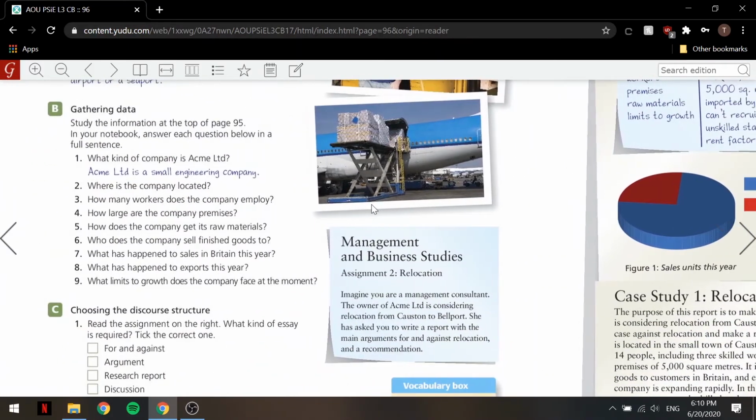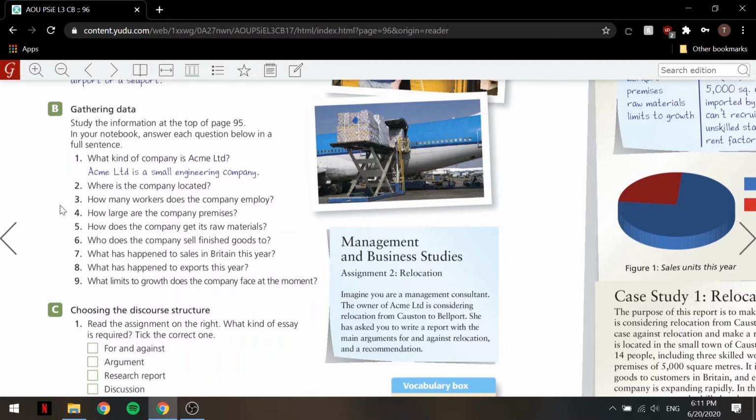So let's gather some data and talk about exercise B for a second. So we have, what kind of company is Acme Limited? Acme Limited is a small engineering company. Pretty simple. We already knew that. Let's keep going. Where is the company located? Again, pretty simple. We talked about it. It is located in the town of Coston, which has a population of around 10,000, like we saw in the previous page.